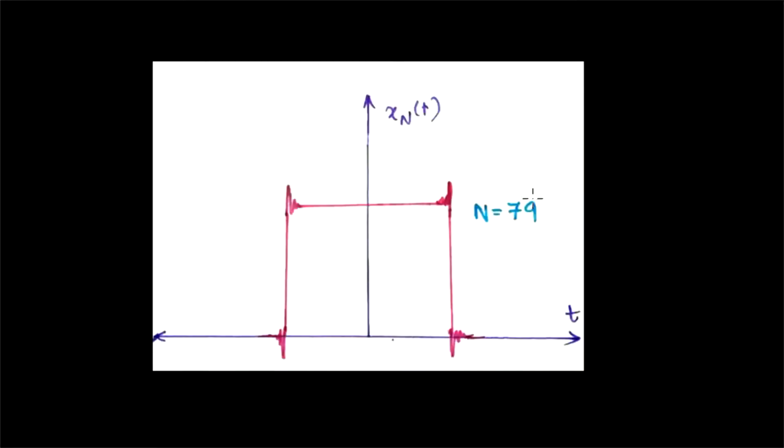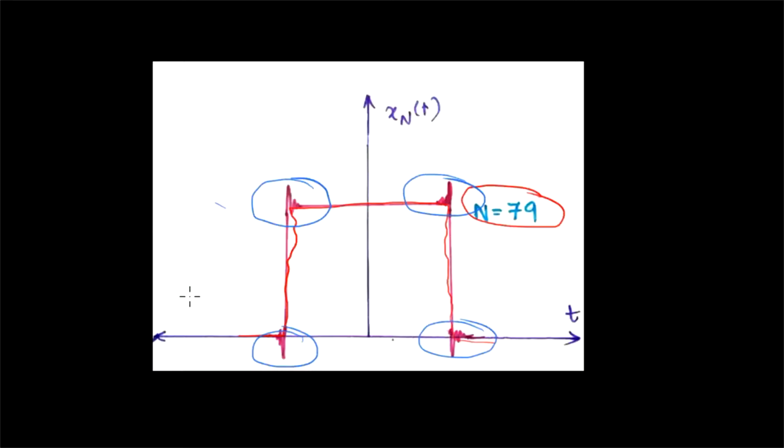So here in this picture you can see that n is equal to 79. So we have almost reached the maximum number of sinusoidal components that can be added to create the square wave, and you can see that this wave is almost looking like a square wave, but there is a problem. So this is what Michelson observed. There are ripples at the discontinuities.